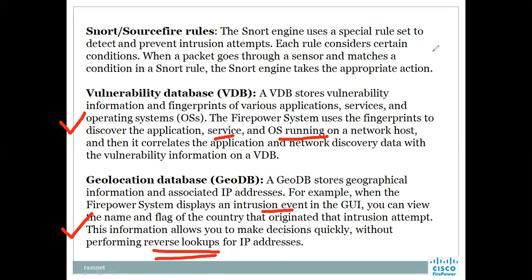What we normally do is go to NSLookup and other Whois sites and find out where an IP is originating from. Previously that was the case. Now this GeoDB location database is there, so Firepower Threat Defense itself will find out from which country it is originating by showing the flag of the country. So we don't need to search anything further, and we can take action immediately.